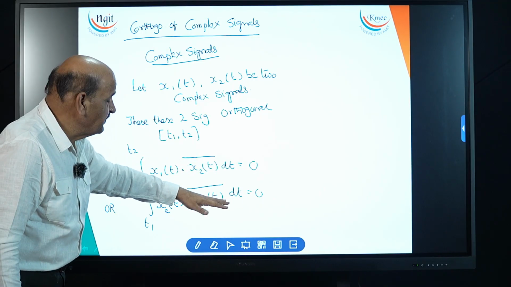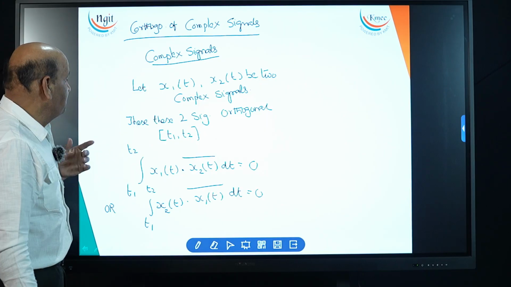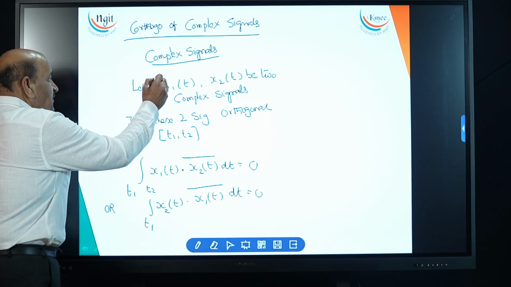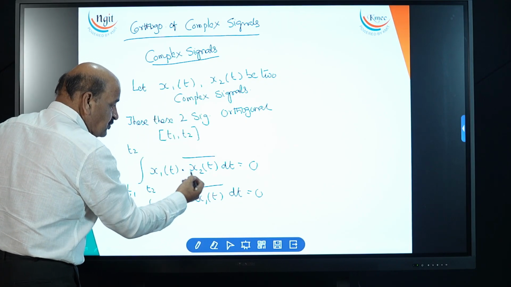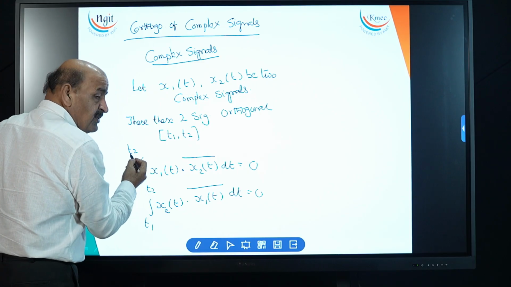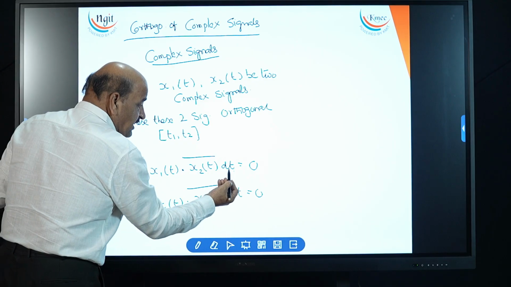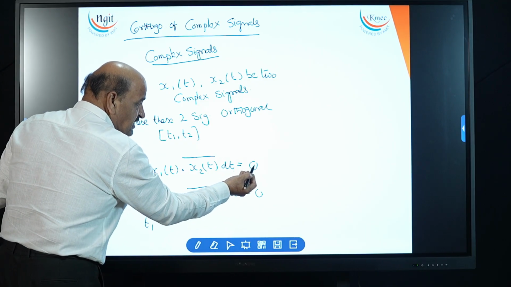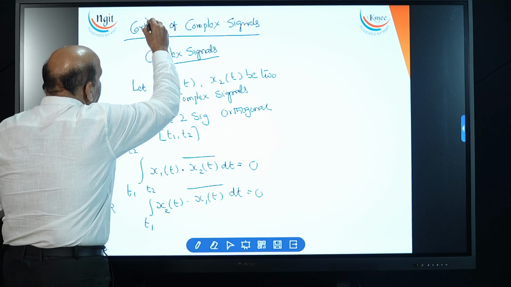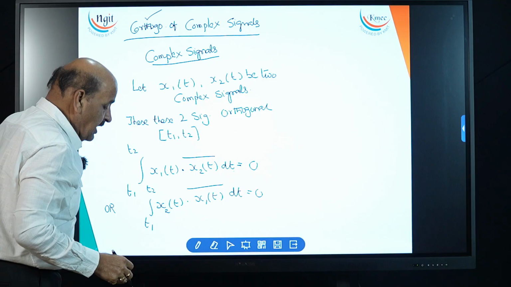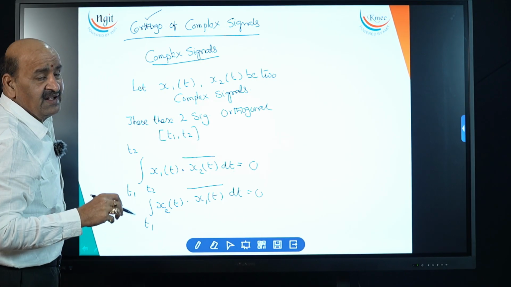If we get 0, then these two complex signals are said to be orthogonal. That is orthogonality of complex signals.